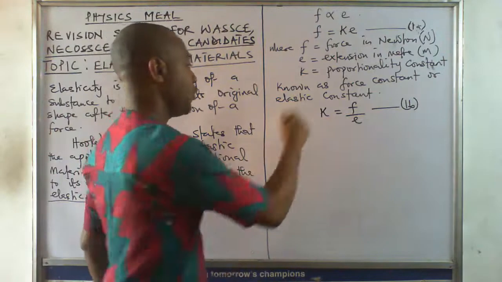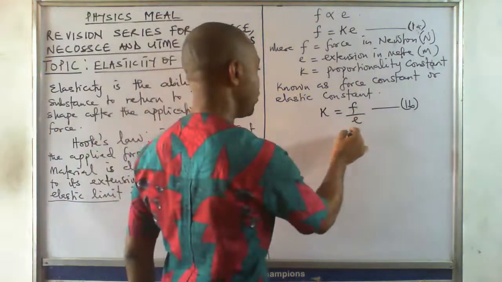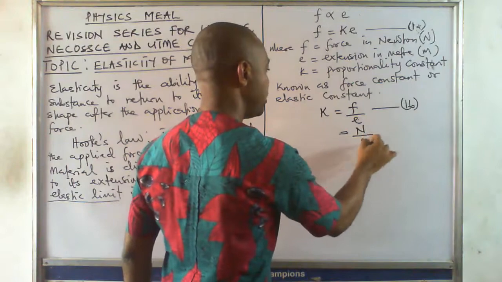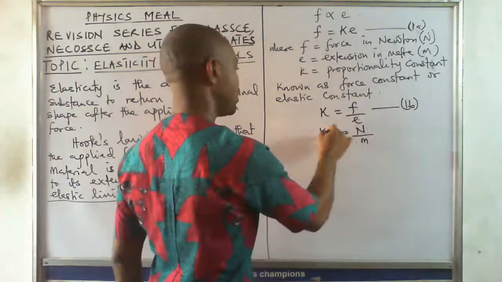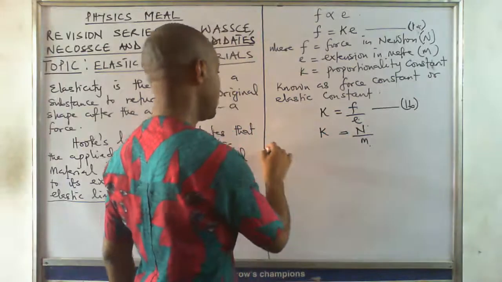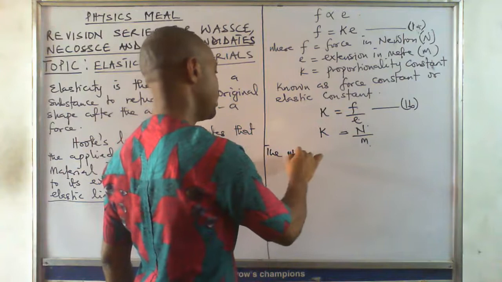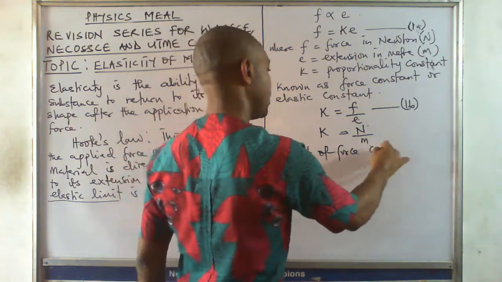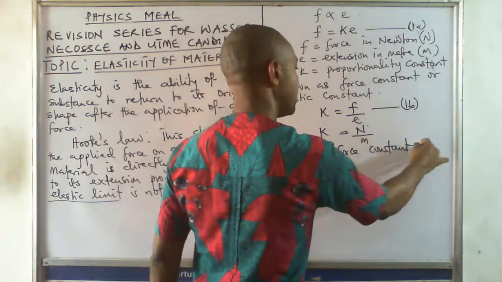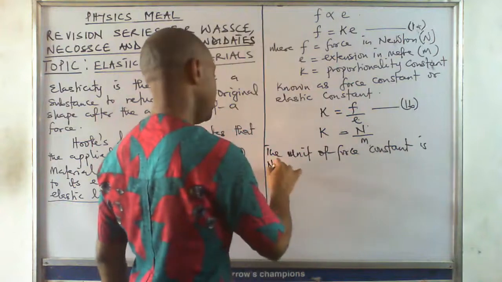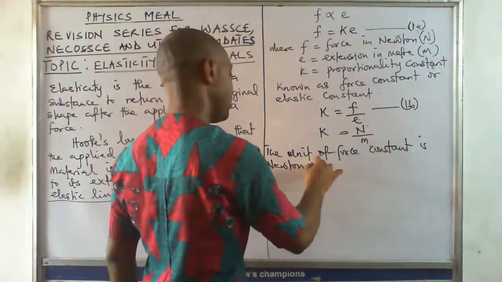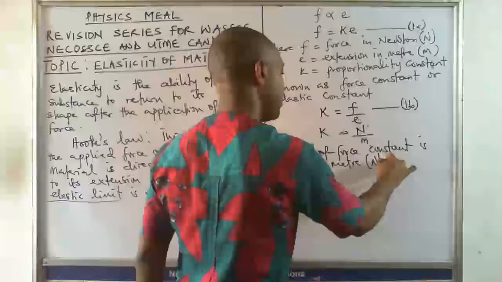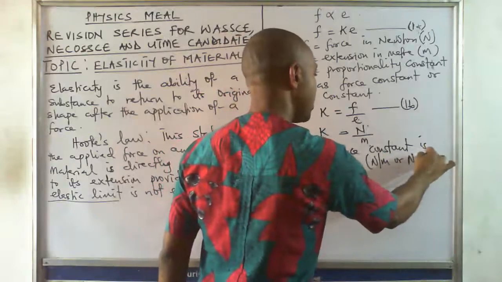Let's see. Force constant. What is the unit of force? Force is in Newton. Extension is in meter. So the unit of force constant is Newton per meter. That's Newton per meter.